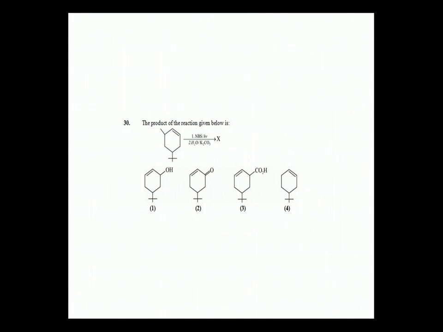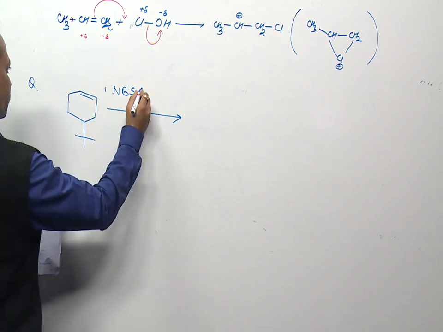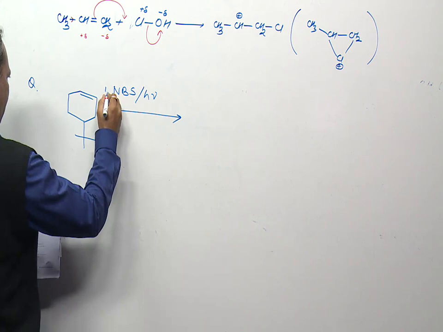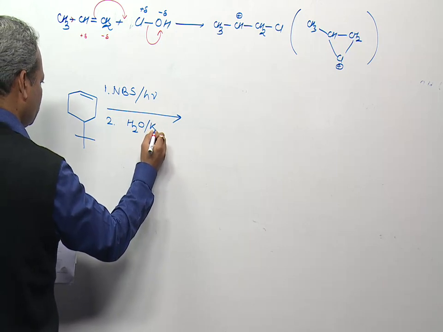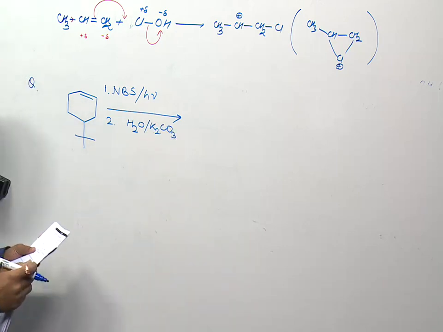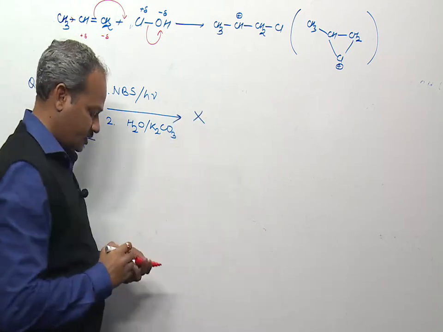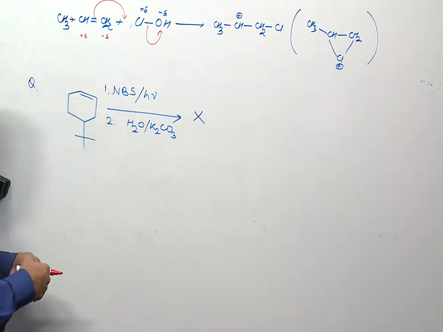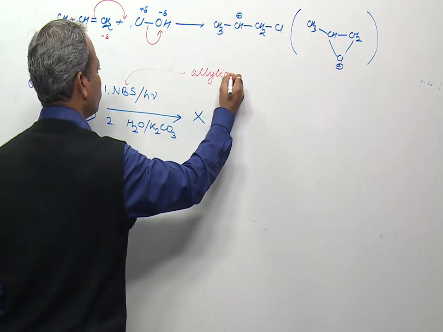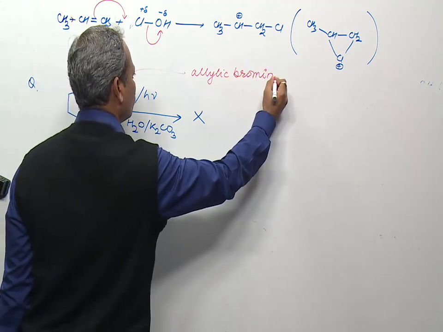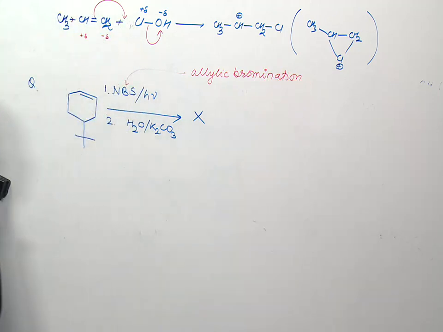The actual figure is: first it is treated with NBS in presence of light, and second it is treated with H2O and K2CO3, and we have to identify product X. You know that NBS is used for allylic bromination.